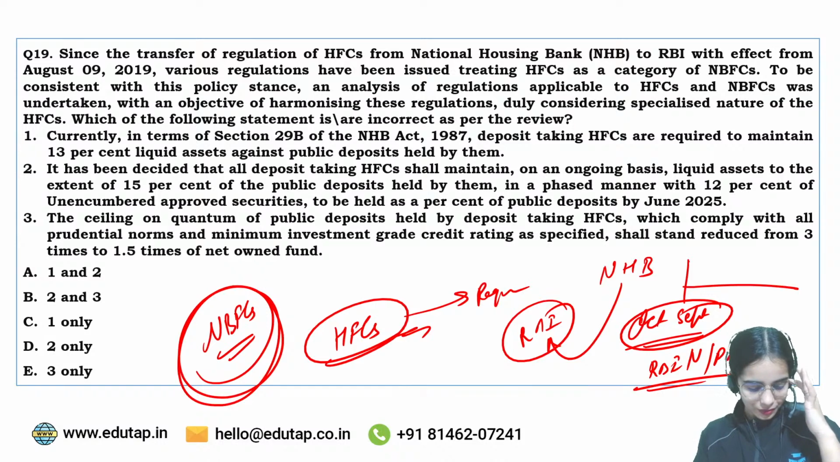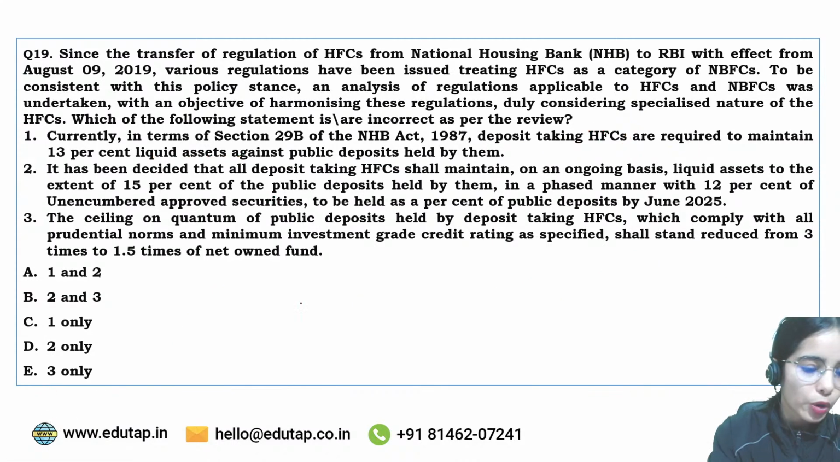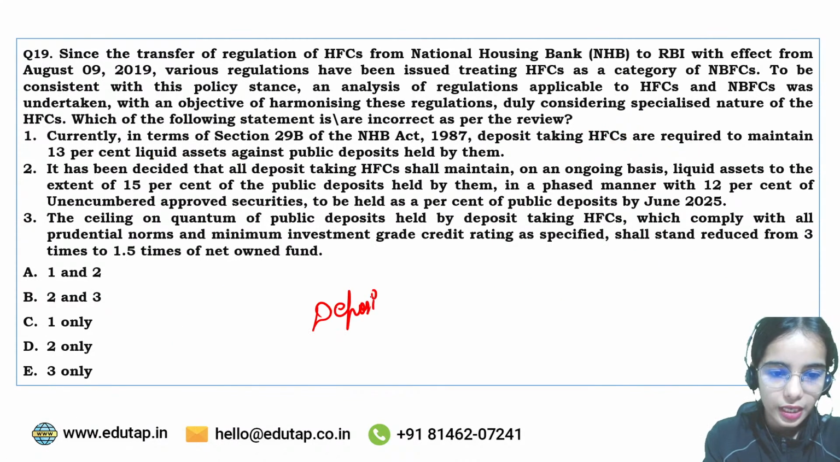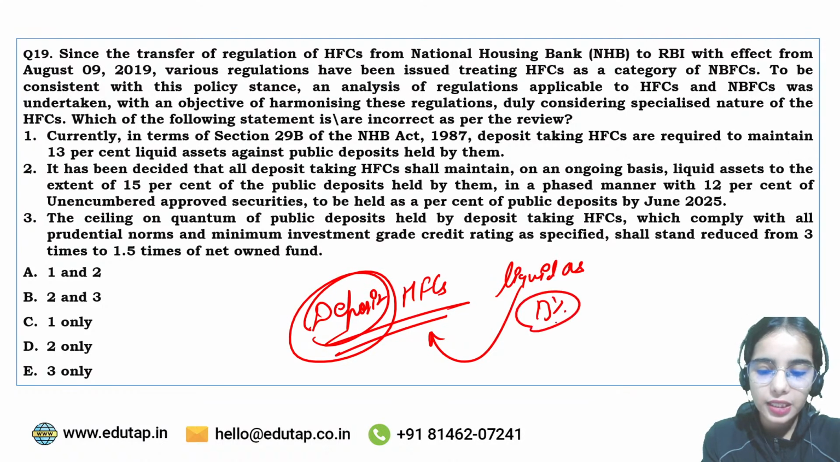Okay. So now I want fast answers from all of you. First of all, currently the deposit taking housing finance companies are required to maintain 13% of liquid asset against. So the deposit taking housing finance companies have to maintain liquid assets against the deposits that they are taking. Currently they have to maintain 13% of liquid asset against the deposits.